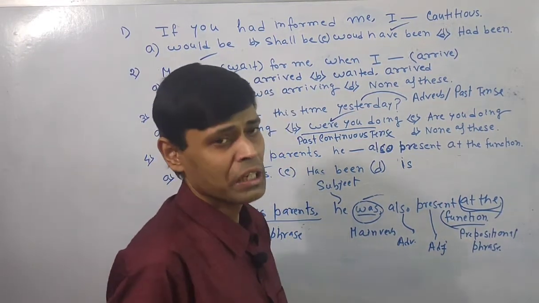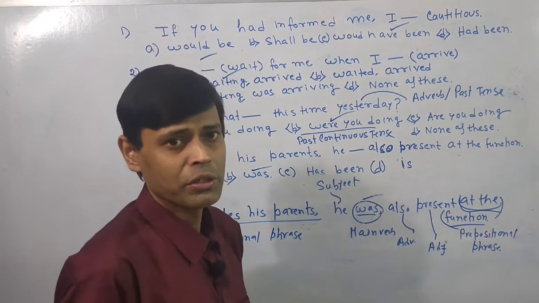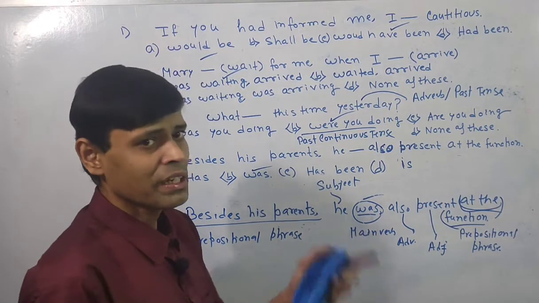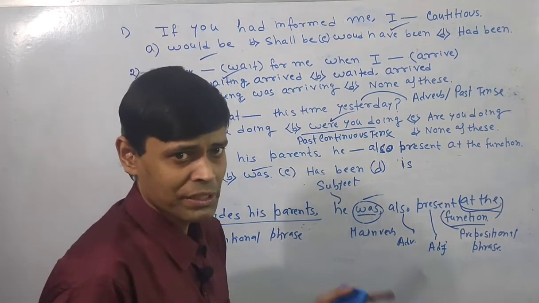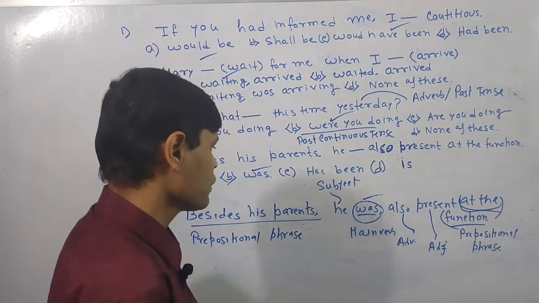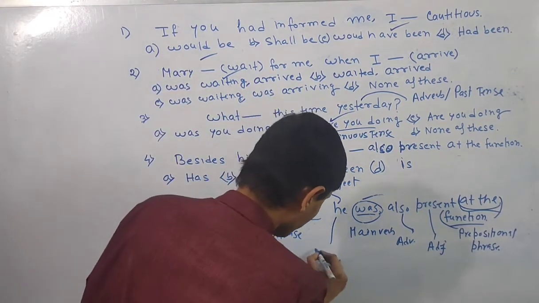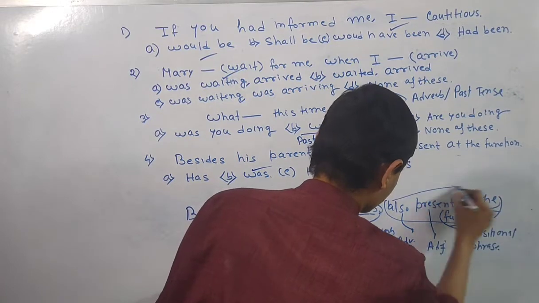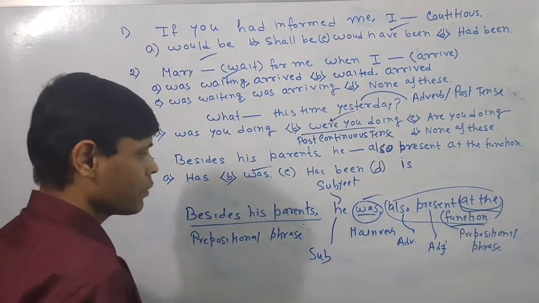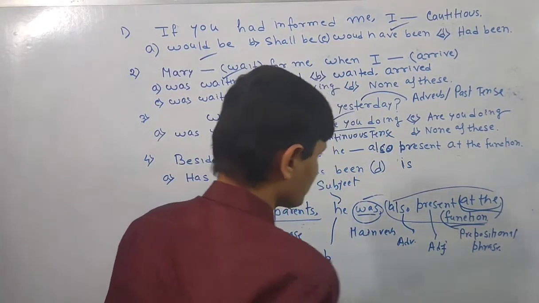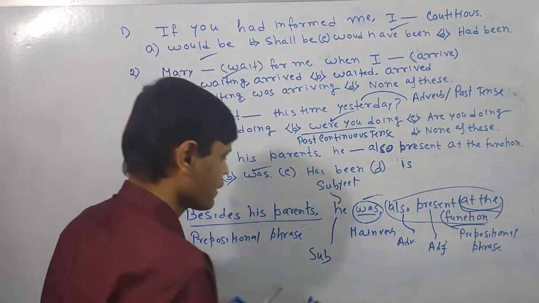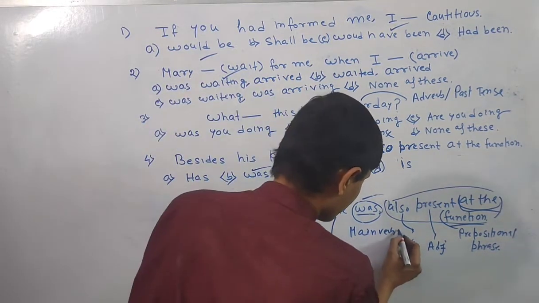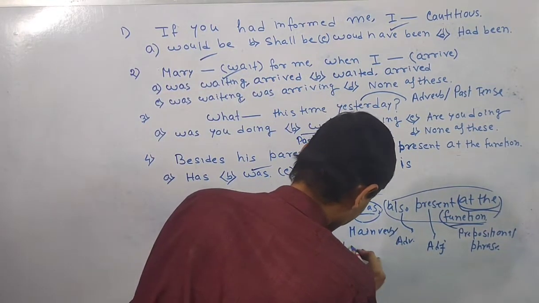Now what is called a linking verb? Follow my previous video. Still I am going to repeat it here now. A linking verb is a linker between the subject and the subjective complement. So here he is the subject, and the overall remaining part is called the subjective complement. Okay. So if we consider this, we can also say that was is functioning here as a linking verb. So instead of main verb, we can also call it linking verb.